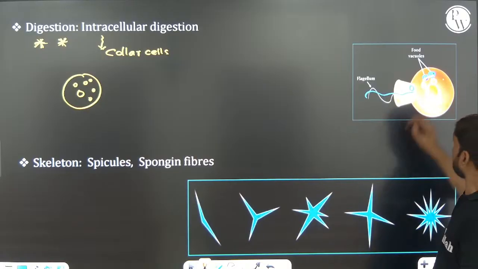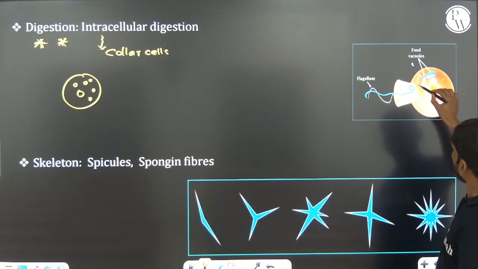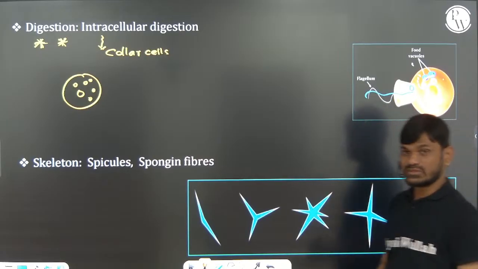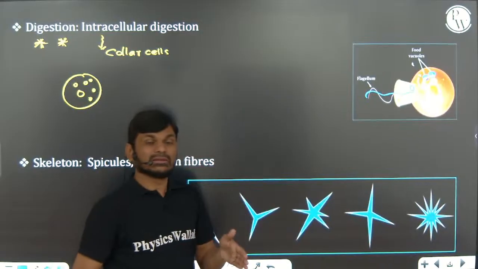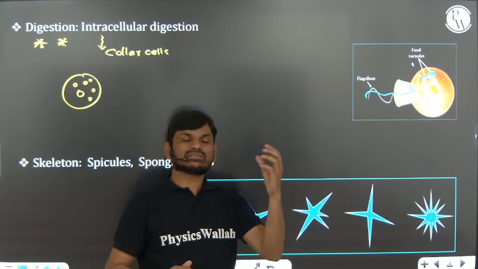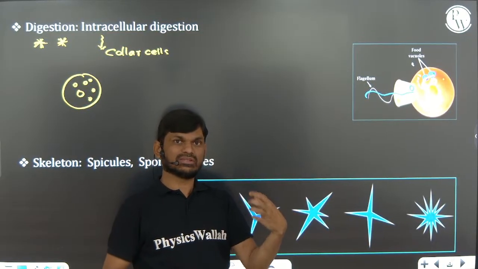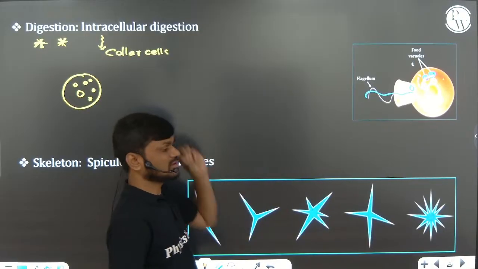That food vacuole releases some enzymes. Those enzymes help in digestion of the food material. So here the digestion takes place within the cell, and we are calling it intracellular digestion.